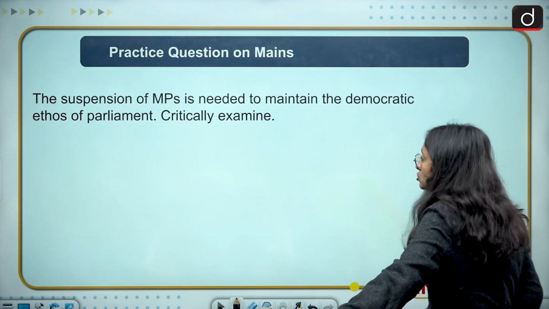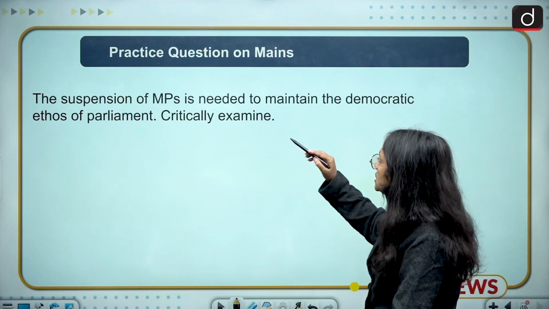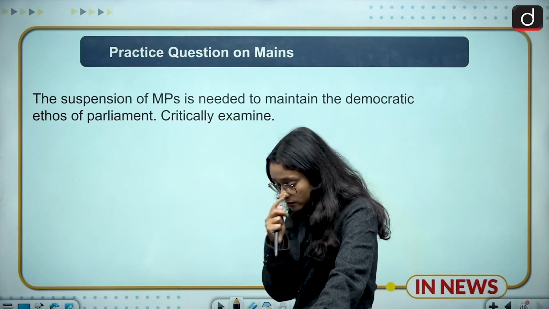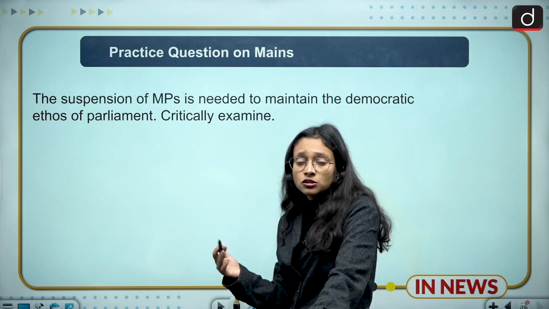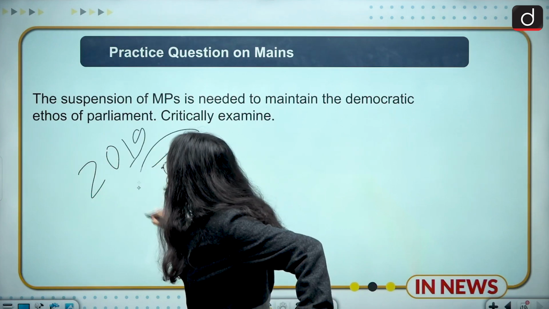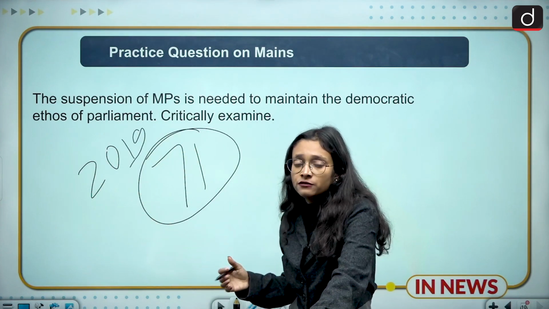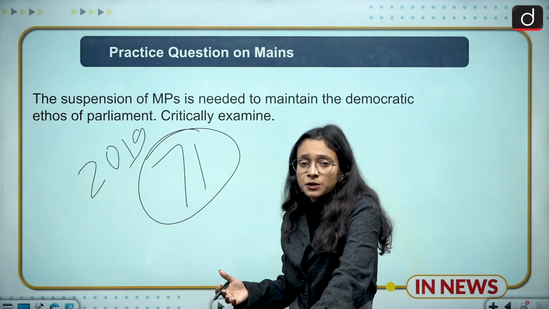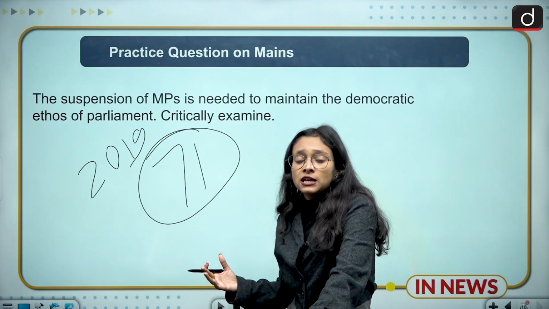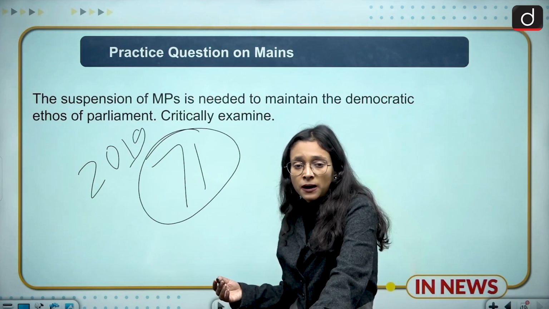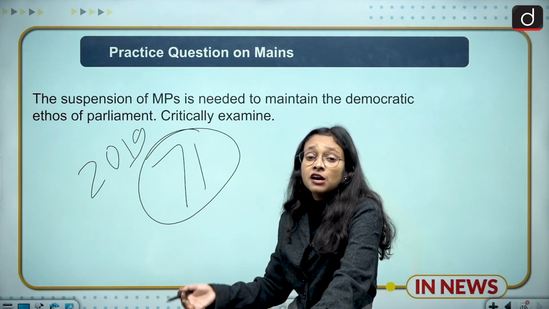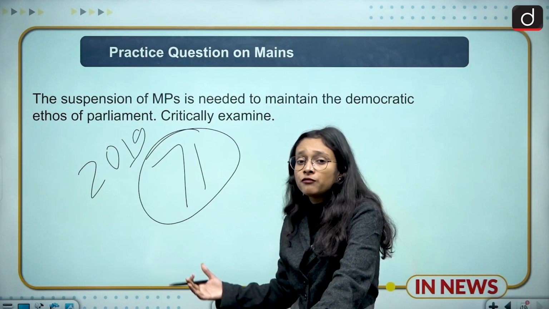Moving towards the mains. So the mains question is, the suspension of MPs is needed to maintain the democratic ethos of the parliament, critically examine. So when this suspension happens, and this is not the first time, we already discussed that since 2019 it has happened 71 times, which is very huge in number in 4 to 5 years. So is this acceptable, or is it democratically right? When it comes to maintaining the democratic ethos, the MPs have the right to speak in the parliament, and they have the right to voice for the people, they have the right to voice for the betterment of the society, and they also have the right to speak about themselves, speak about their fellow MPs.